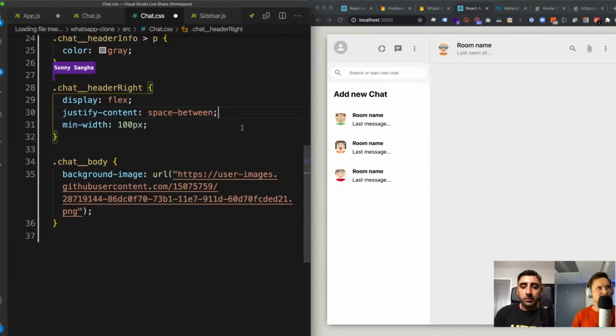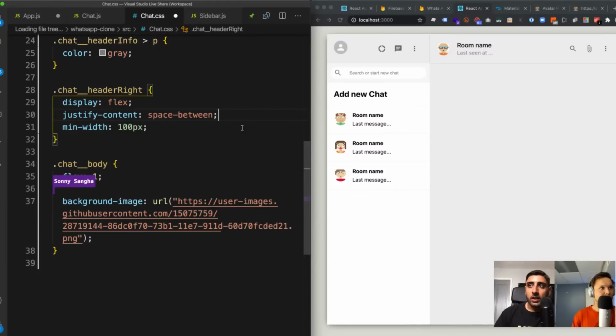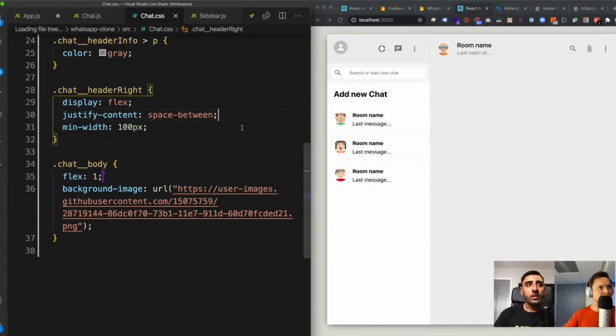So if I go ahead and save that, what we should see now is it has actually set the container to be the correct size, but the container right now is flex, so it's not going to use up any space. If I go ahead and do flex 1, it will take up the most space it can, and we should see it at this point. Look at that, nice, right? You see that little nice background right here.